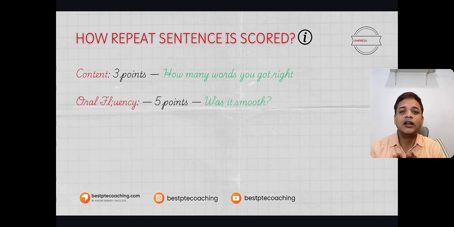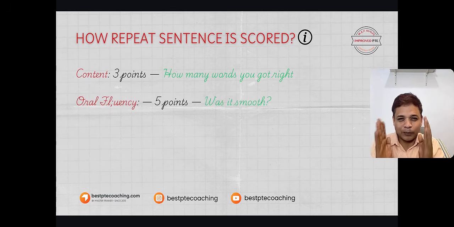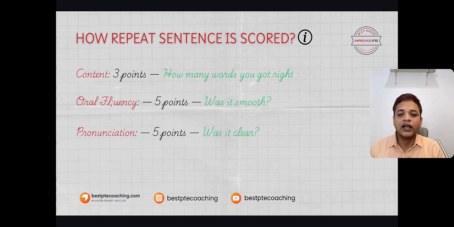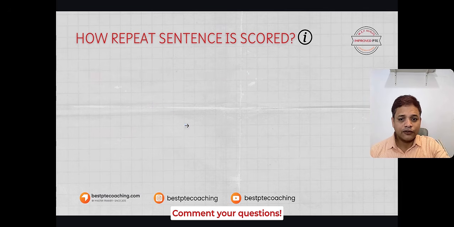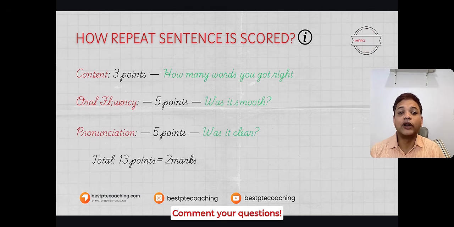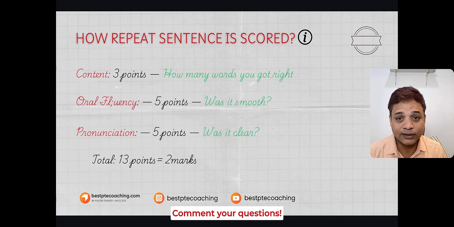It is simple. Was it smooth or not? When you repeat a sentence, are you smoothly repeating without much filling and pausing? That's it. The third thing is pronunciation. Is your pronunciation clear? So 3 points, 5 points, and 5 points, total 13 points. These 13 points are equivalent to 2 marks.